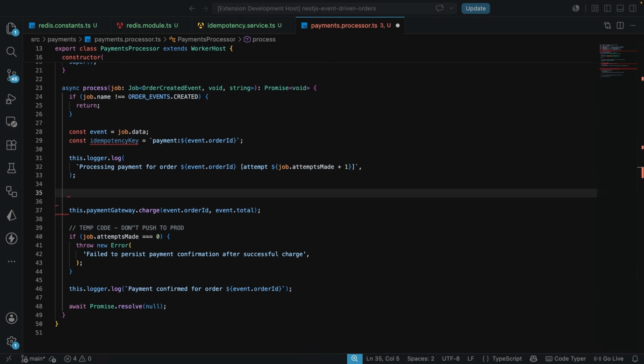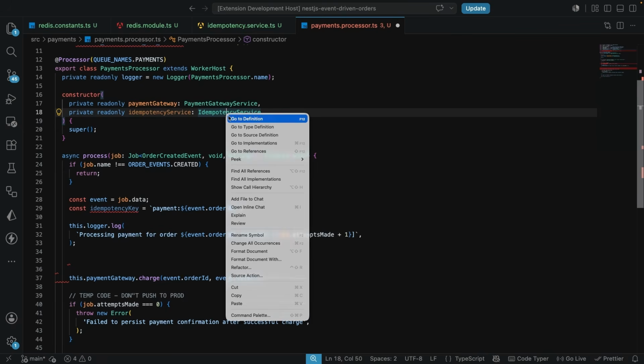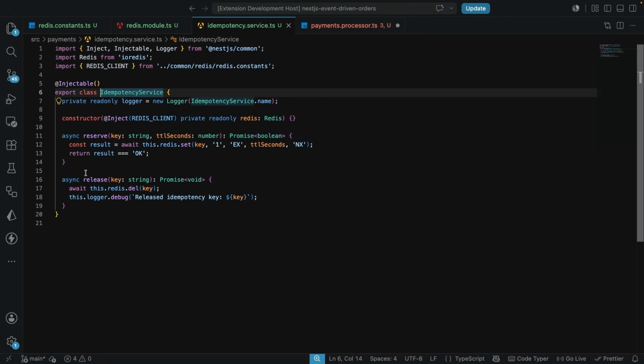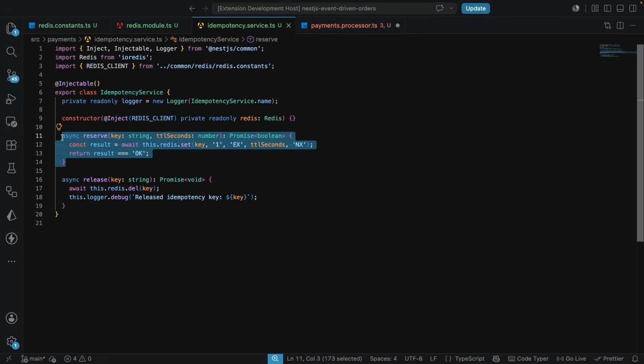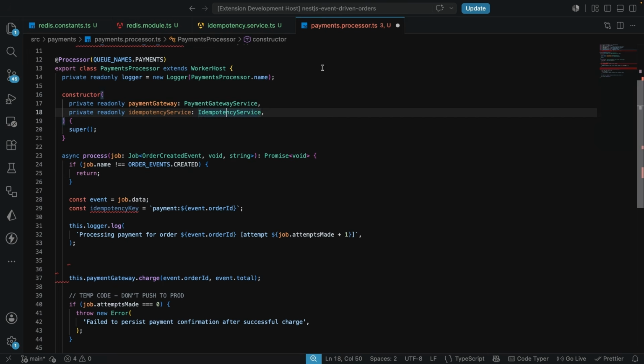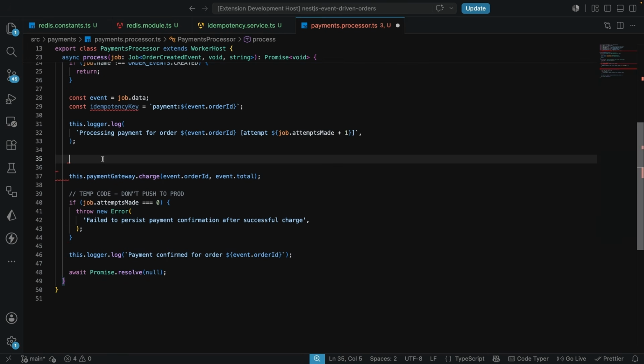by calling the reserve. Because if we check the idempotency service here, you will see we have this reserve. This goes on to check because it returns a boolean. So over here, we are going to check if this is going to return true or false.